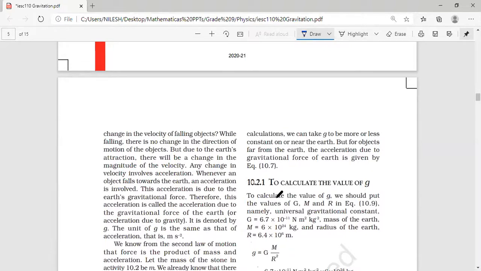Is there any change in the velocity of falling objects while falling? Tell me. When an object is falling down, do you feel that there is any change in its velocity? Direction is the same. It is the downward direction only. No other change of direction. But is there a change of speed? Is there a change of velocity? See, velocity changes because of two things. Either you change the direction or you change the speed. Direction though is not changing. What about speed? It is actually changing.